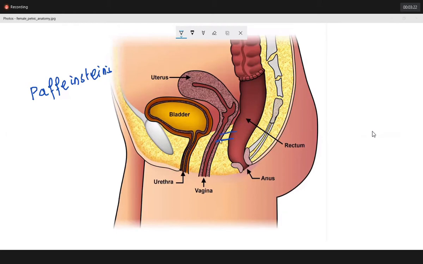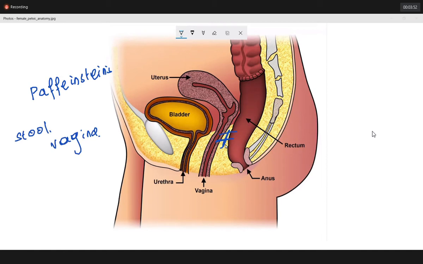Now, what I was talking to you about is the type of fistula which is connecting the rectum and the vagina. What is that called? Rectovaginal fistula. What is the only symptom of rectovaginal fistula? There will be stool masses coming from where? From the vagina. Okay. What will be the treatment? Just remove this fistula.